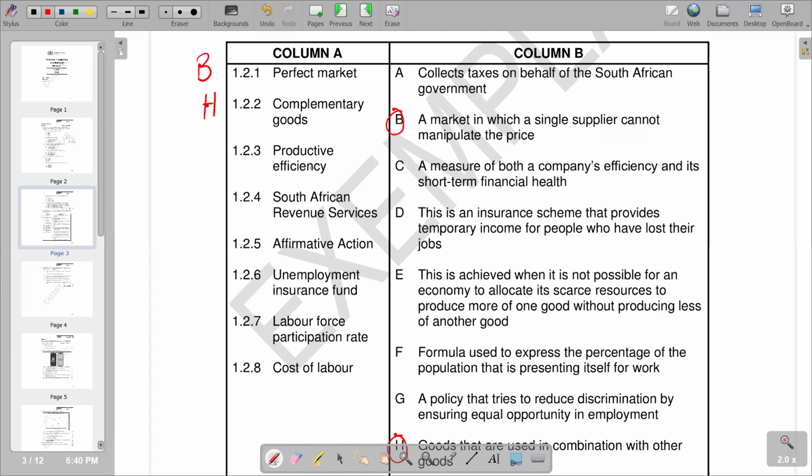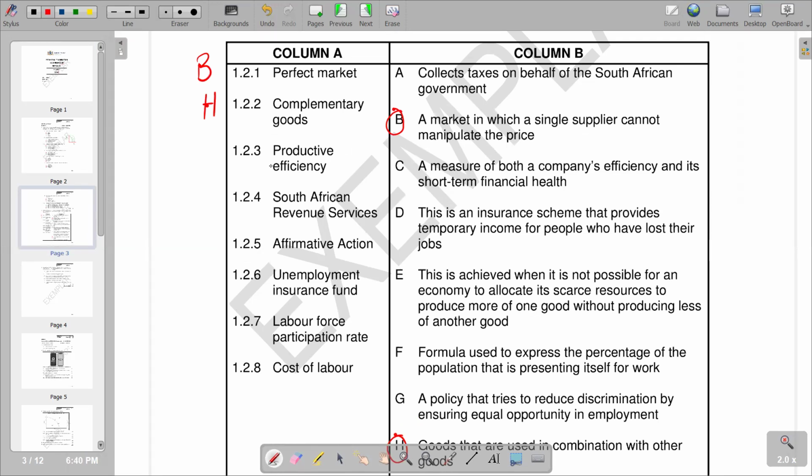Then now we've got our productive efficiency. And we know that productive efficiency is the level at which an economy, be it an organization or a business, can no longer produce additional amounts of a good without lowering the production level of another good.